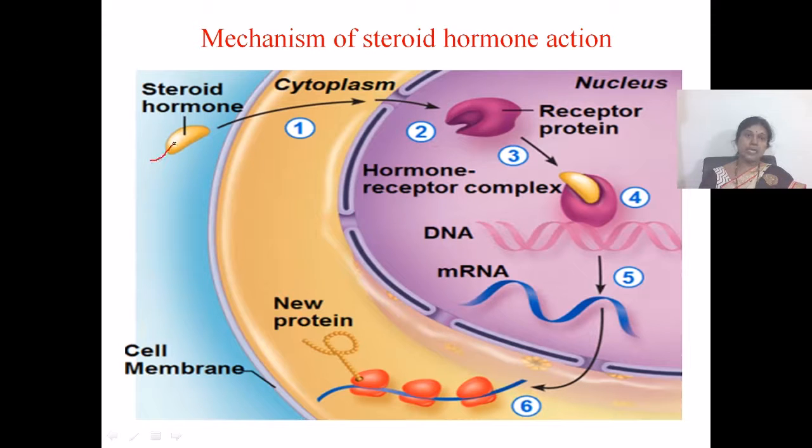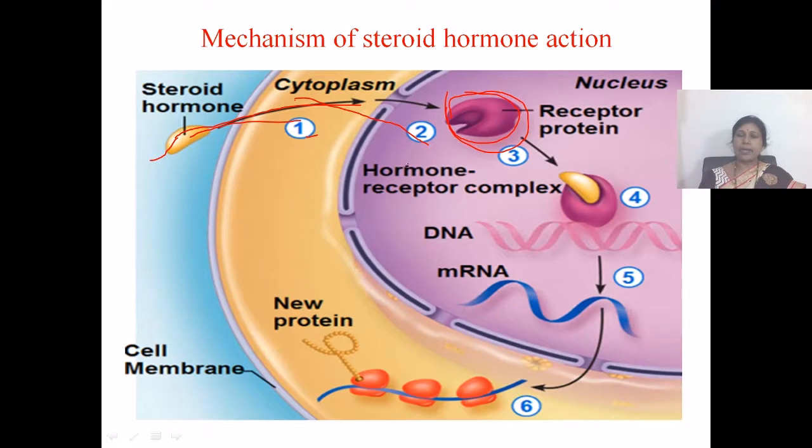Steroid hormones such as estrogen, progesterone and testosterone do not use any second messengers. They do not activate any proteins or enzymes. But these steroid hormones directly diffuse into the cytoplasm through the cell membrane, or into the nucleoplasm, and bind to intracellular receptors, which are present either in the cytoplasm or nucleoplasm.